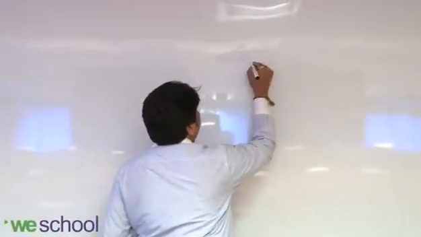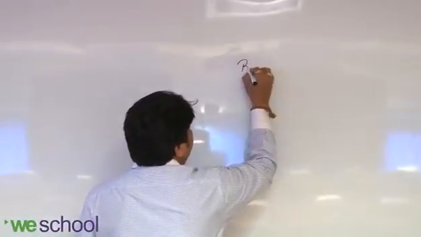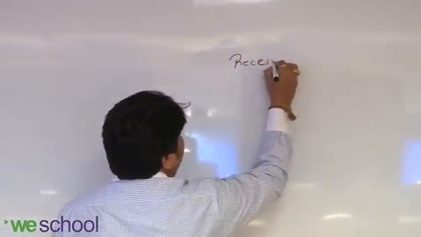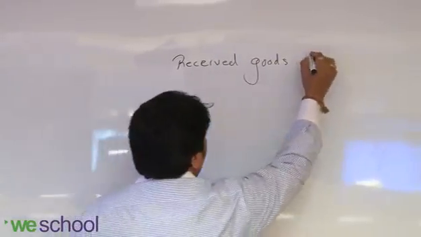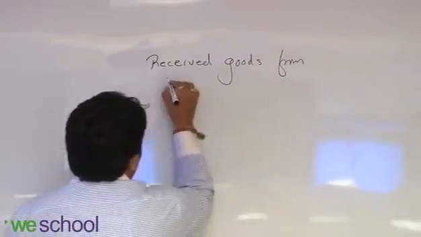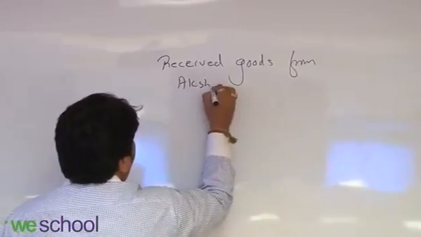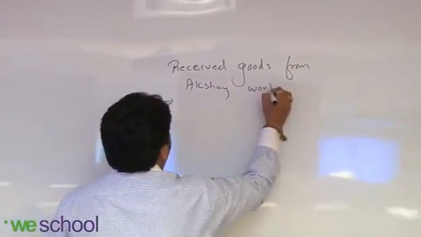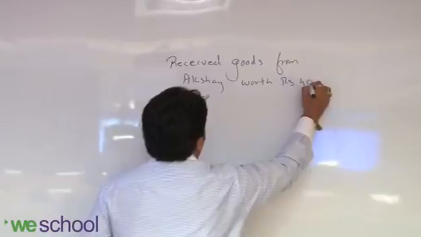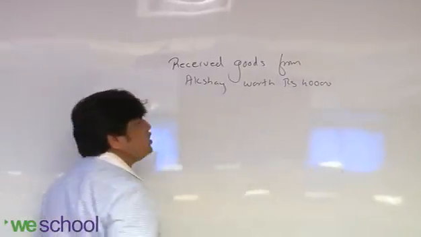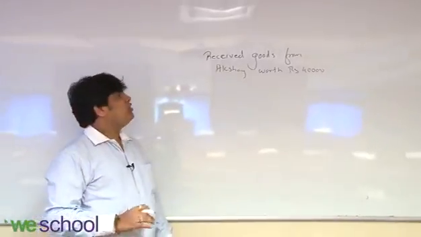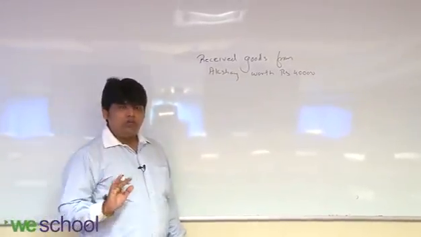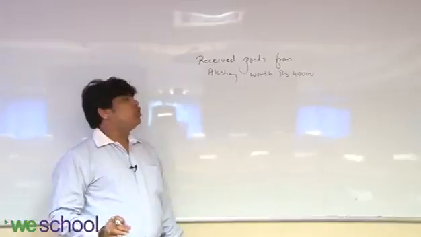Now I am giving you one more entry. Received goods from Akshay worth rupees 40,000. Receive goods means you have purchased goods. Simple as that. So I have used the word received, so nothing to get confused. Received means purchased goods from Akshay.